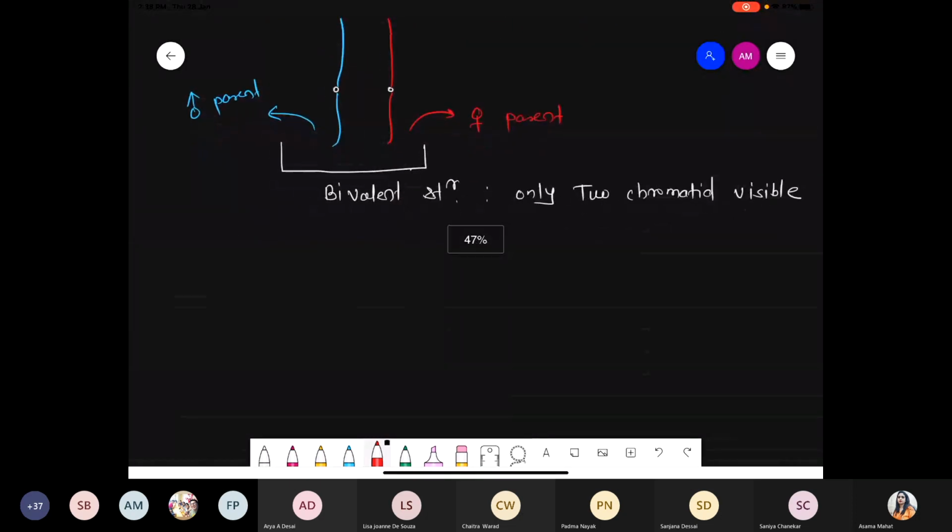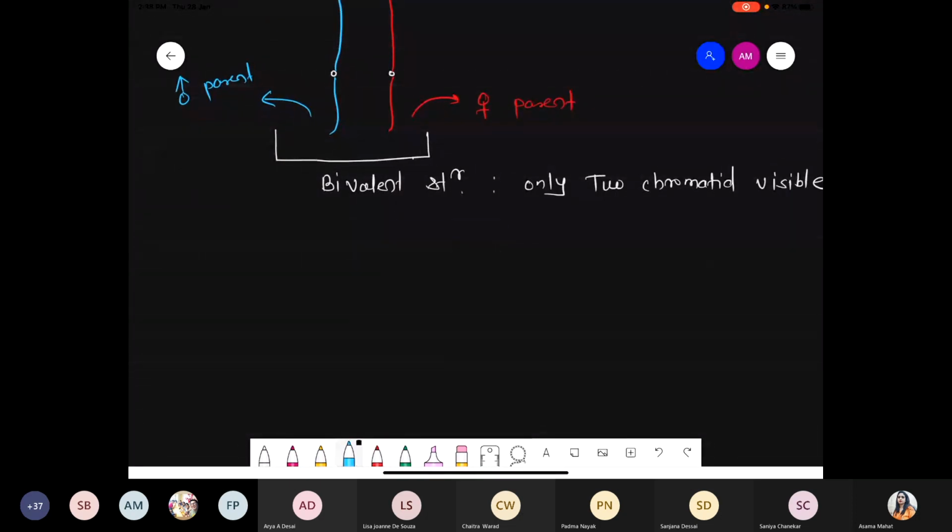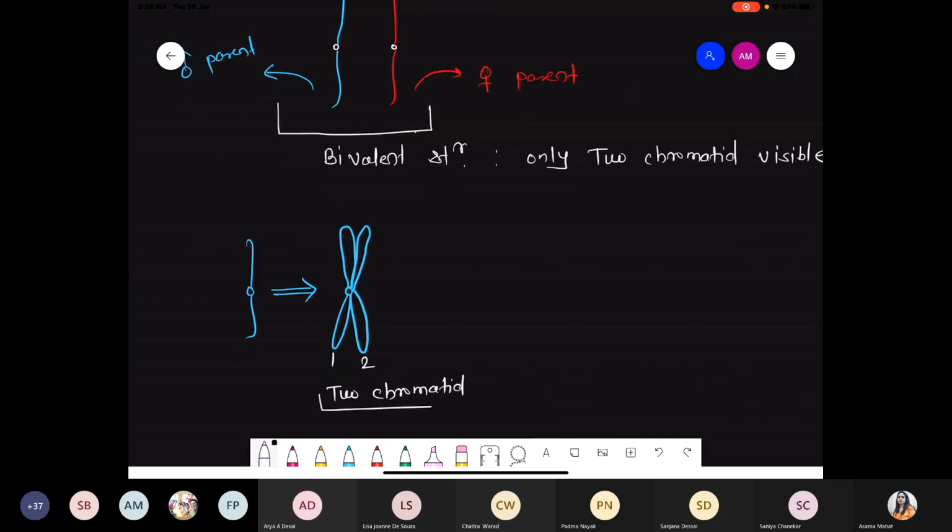The structure will be something like this. We represent it like this in a simple way, but the exact structure we observe is like this during the metaphase. Now, how many chromatids are there? There are two chromatids.